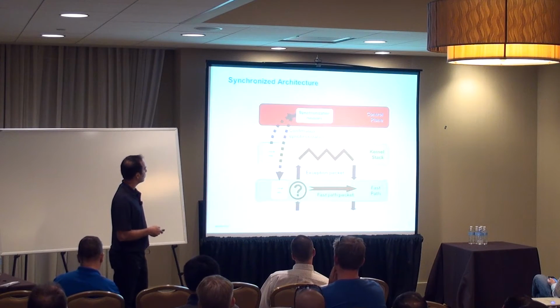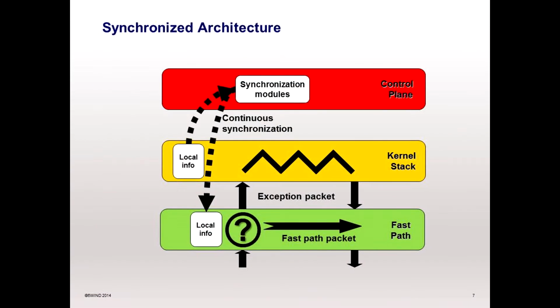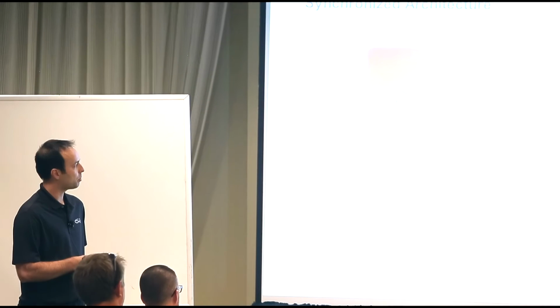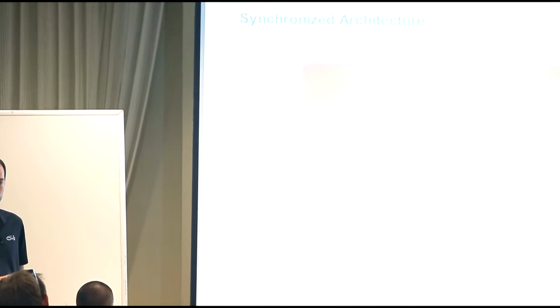And third case: in some cases, the slowpath and the fastpath are really related, and you need to merge some information from the slowpath to the fastpath. For example, you want to process the ARP packets in your slowpath, but your fastpath needs the information of the MAC address and so on. So there is a synchronization.